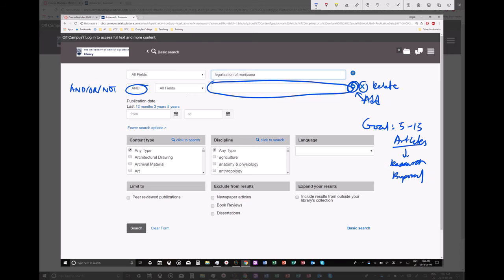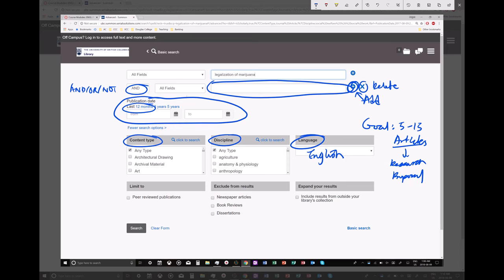To start. Again, you can narrow down the publication date, the last 12 months, for example. You can select content type. You can select the disciplines. You can search here. This is more advanced. You can even choose the language, but for now, let's stick with English. You can even exclude certain things like, oh, I don't want newspaper articles, book reviews, or dissertations.